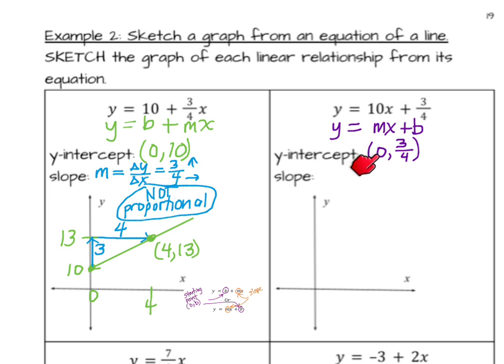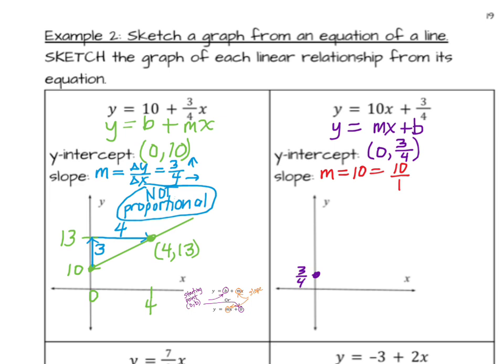Remember, for the y-intercept, the x coordinate is always 0 because we're on the y-axis. So let's graph that point. It's going to be just up a little bit, 3/4. And then that means my slope, m, is going to be 10. And we like to write it as a fraction for this, so I'm going to take that 10 and make it 10 over 1.